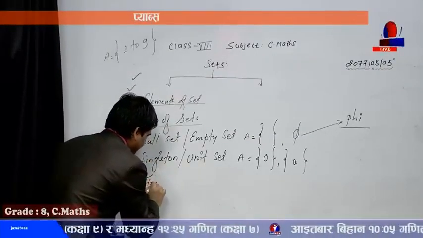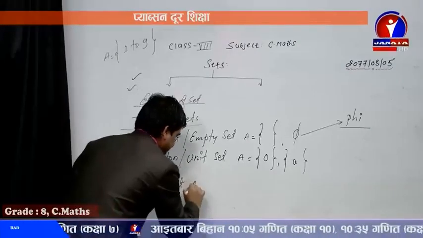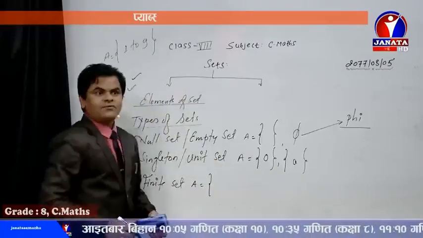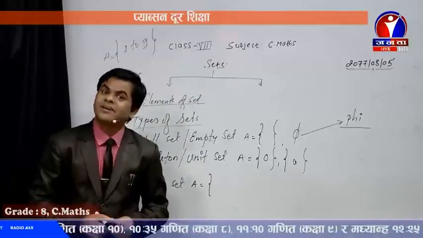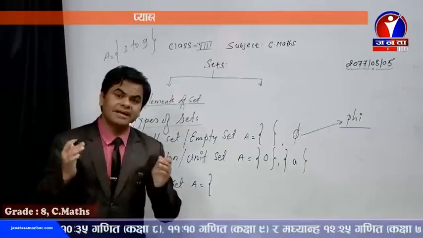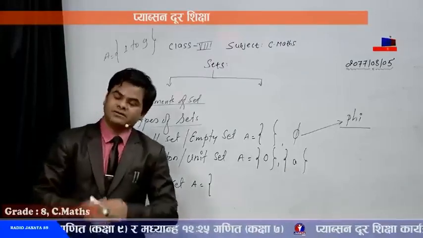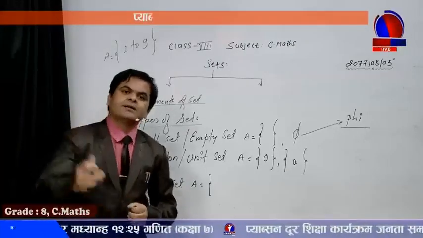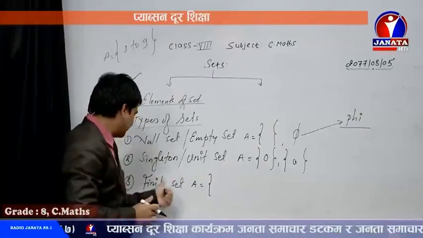Let's take another type of set. Another one is the finite set. A finite set refers to a set where there are fixed numbers or fixed elements or members. That means if the last number, or the last digit, or the last alphabet is fixed, that type of set is known as a finite set.